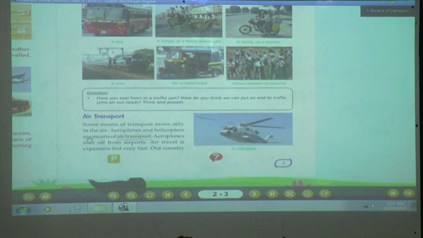Next is what? Which transport are we going to read? Air transport. Some means of transport move only in the air. Aeroplanes and helicopters are means of air transport. Aeroplanes take off from the airports. Air travel is expensive but very fast. What is air transport? Air transport moves only in the air. And what are the examples? Which are the air transport? Aeroplanes and helicopters. These are known as air transport, and air travel is very expensive as compared to land transport. Next page. Turn your page children.